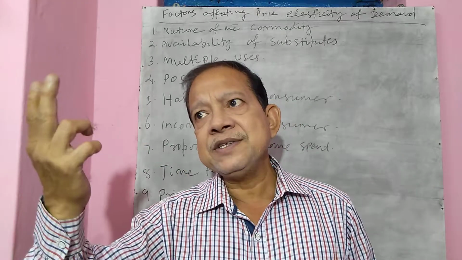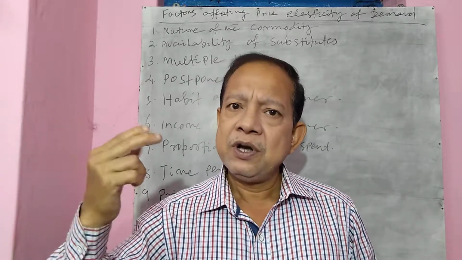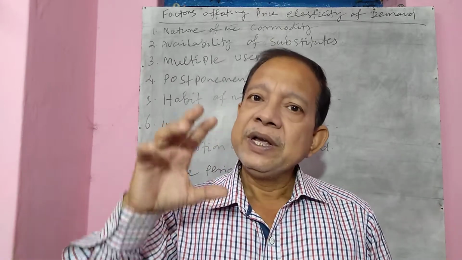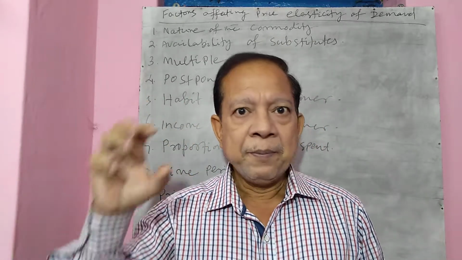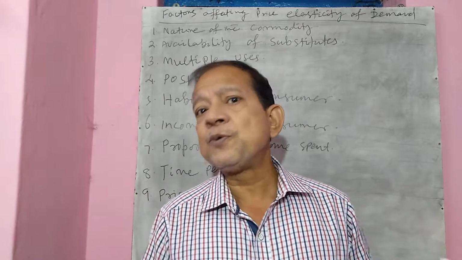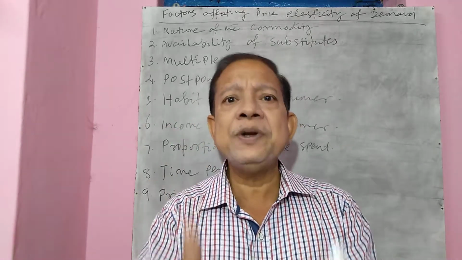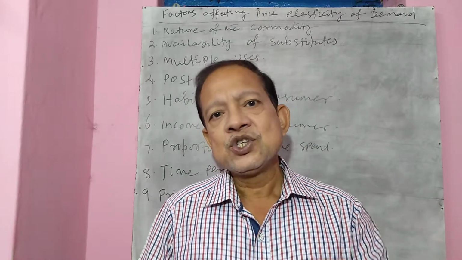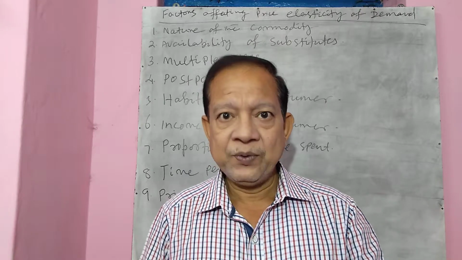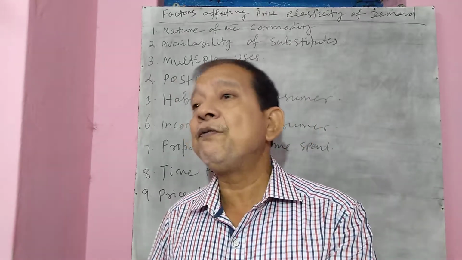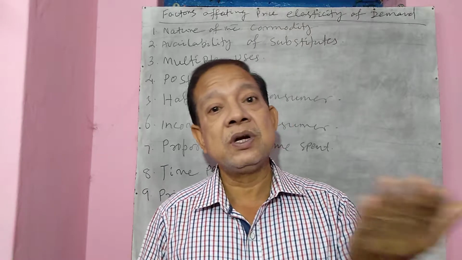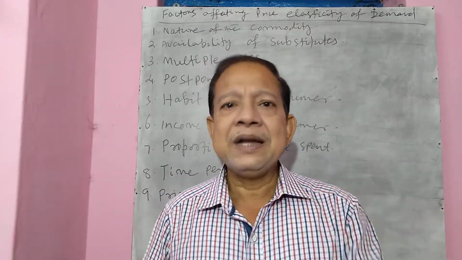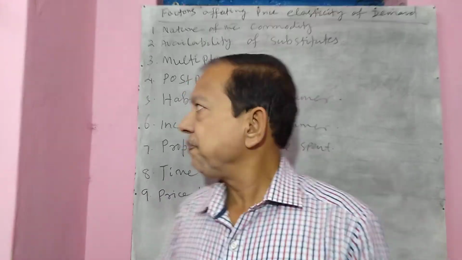There, if price rises, we can very well shift or postpone its consumption to a future date. Therefore, its elasticity of demand is more. But if a commodity cannot be postponed and we have to consume it today, then we cannot have any change of demand. So in that case, the elasticity of demand is less. You can take the example of medicines, salt, matchbox; all these are very essential items with no postponement. Therefore, their elasticity of demand is very less.